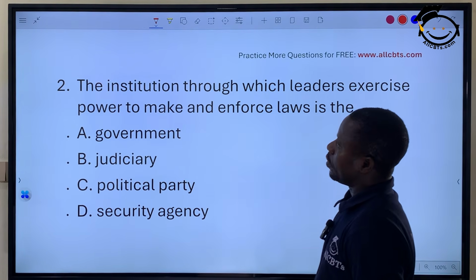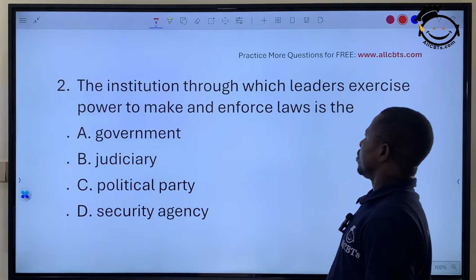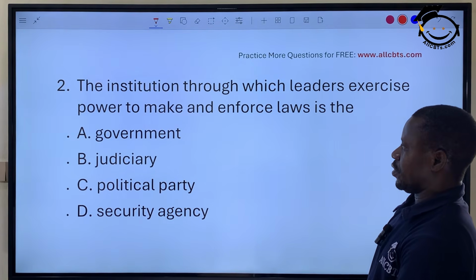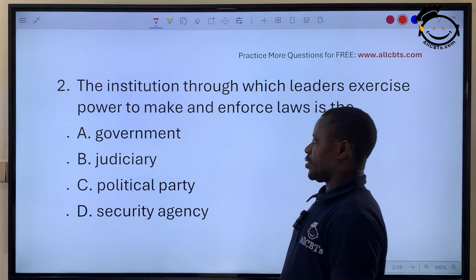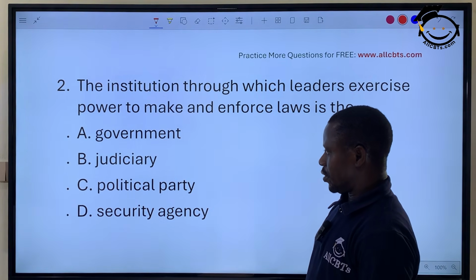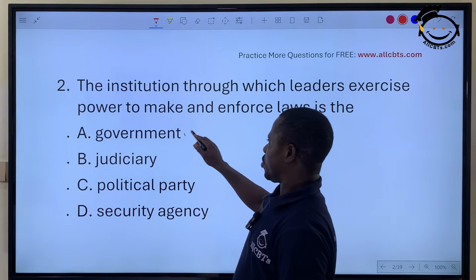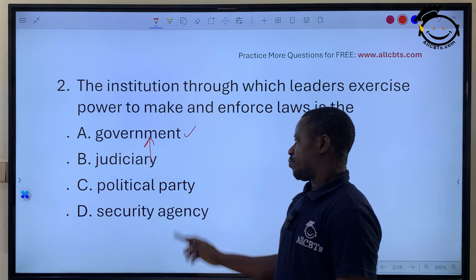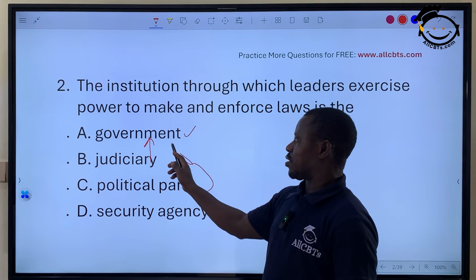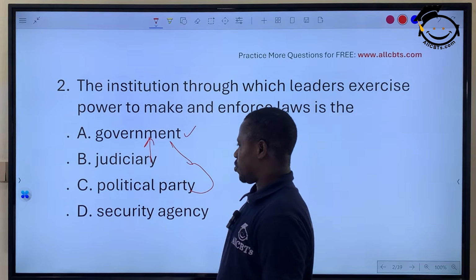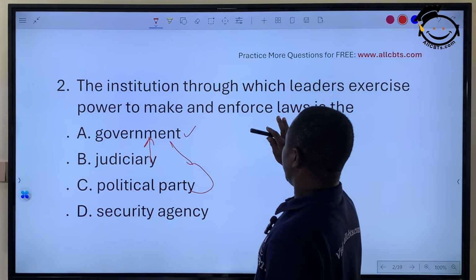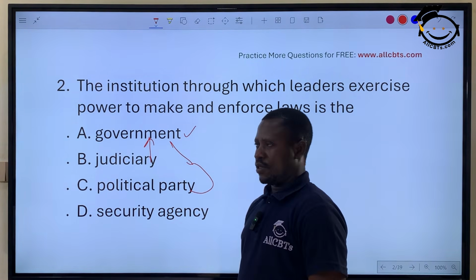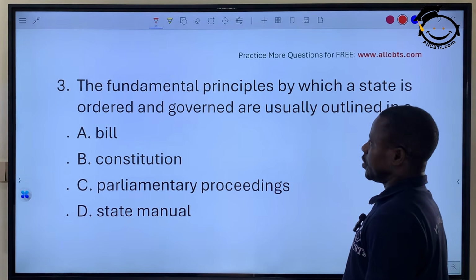The institution through which leaders exercise power to make and enforce laws is the government, the judiciary, the political party, the security agency. Government is the institution of the state. Remember, judiciary is an organ of government, right? Political parties are seeking to form government. So the institution where laws are made and enforced is the government. The next question.